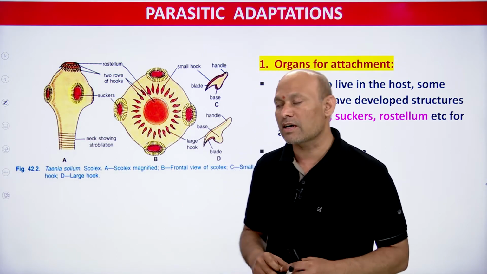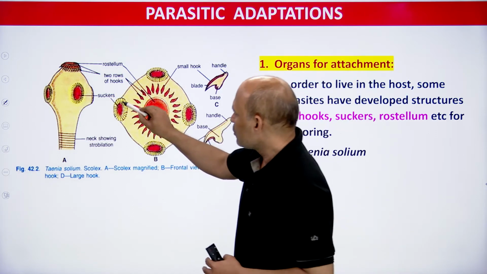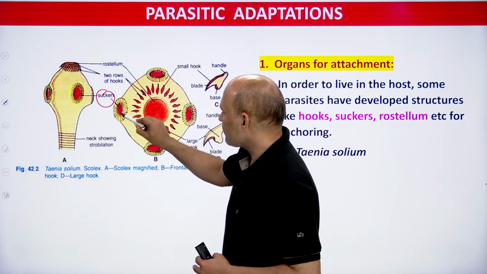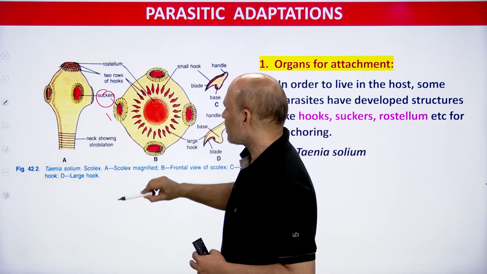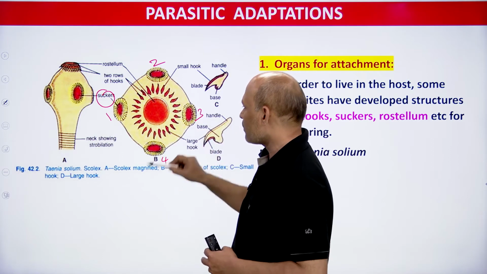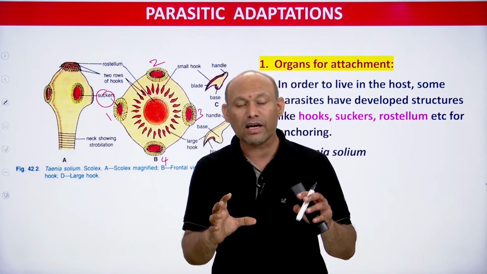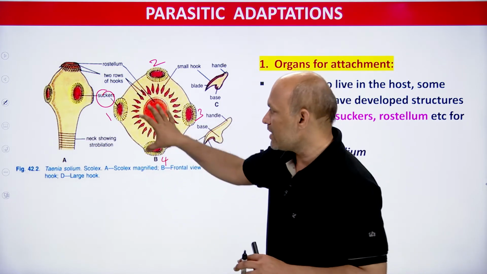See students, suckers. Are you able to see suckers here? You can see clearly where suckers are. So this is a sucker, students. This is one sucker, this is the second one, this is the third one, this is the fourth one. So how many suckers can you see here? Four suckers are there. This is Taenia solium, students.